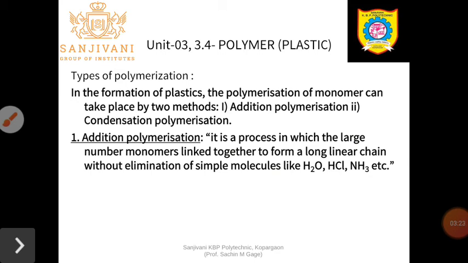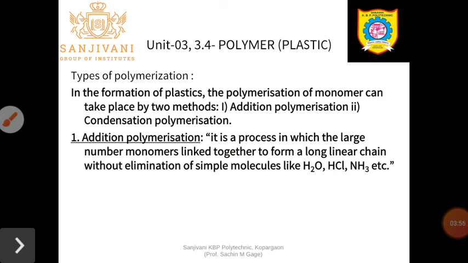Polymerization is the process or the reaction by which we can prepare the polymer, the process of uniting or linking a large number of small molecules, called monomers, to form the large molecule called the polymer. It requires specific conditions: this process is done under specific conditions of temperature, pressure and catalyst. Such a process is said to be polymerization.